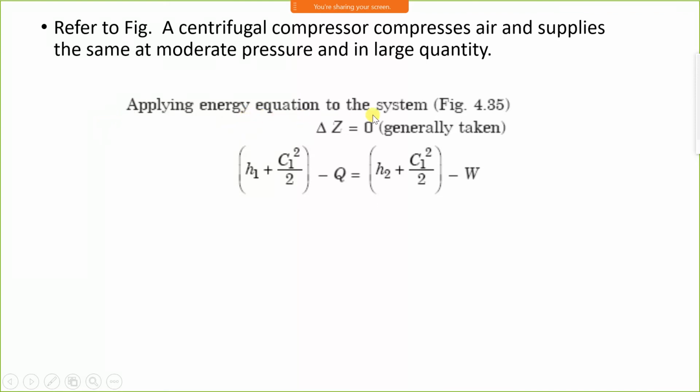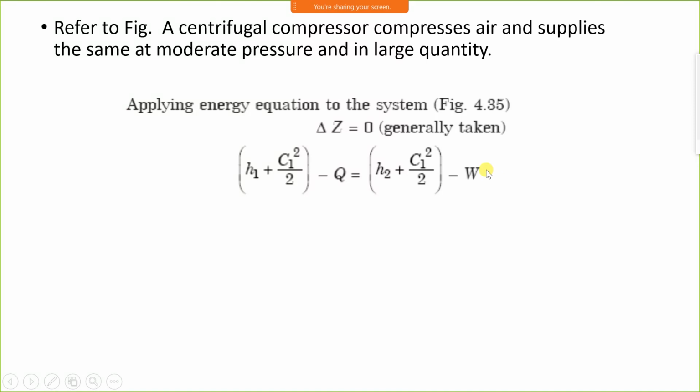Applying the energy equation to the system, the change in datum level is equal to 0. Therefore, H1 plus C1 square by 2 minus Q is equal to H2 plus C2 square by 2 minus W. While compression, it increases the temperature and the heat is rejected from the compressor. Therefore, minus Q is written, and energy is required.